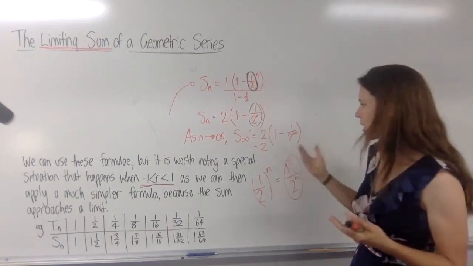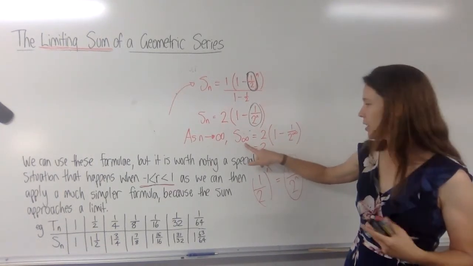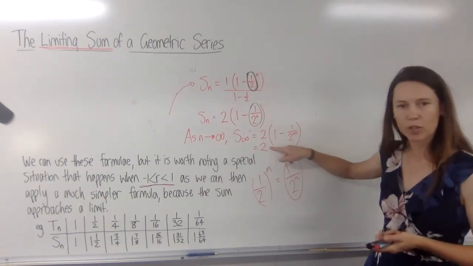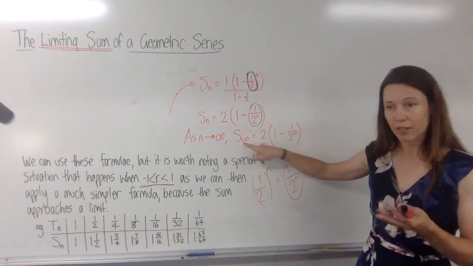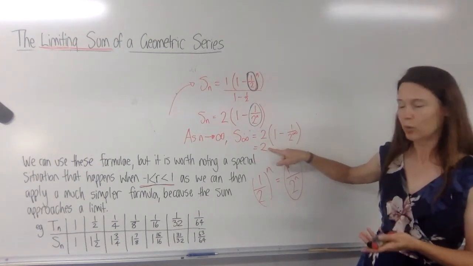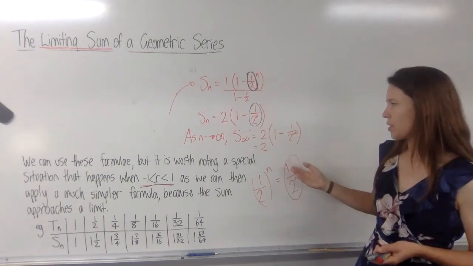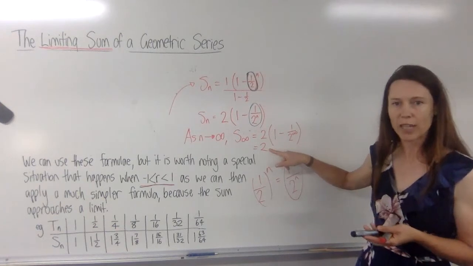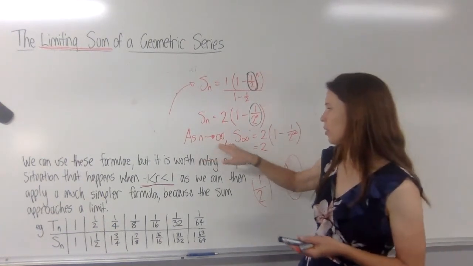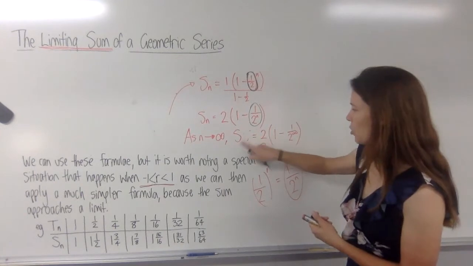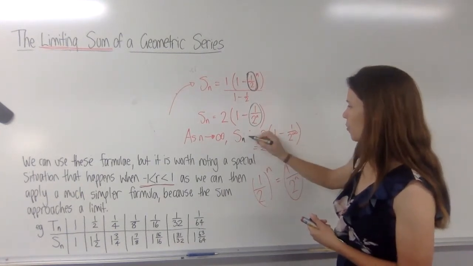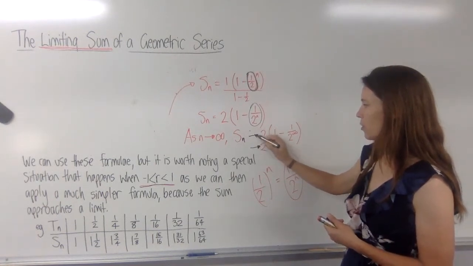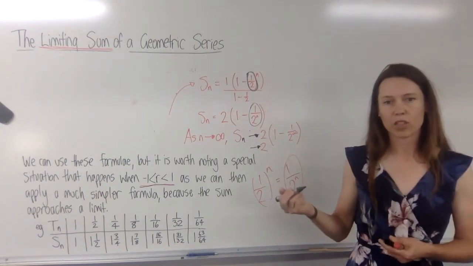Now, when we're counting, we can never actually get up to infinity, can we? So if we're finding the sum of an infinite number of terms, it might approach 2, but just as we can never get up to the infinite term, we can never actually get to a sum of 2. So there's 2 ways to think of this. You can either write the sum of an infinite number of terms is 2, knowing that it's impossible that you'll actually get there, or you could say as n approaches infinity, the sum to n terms approaches 2. And here we use an arrow to symbolize that it's approaching something, but it's not actually getting there.